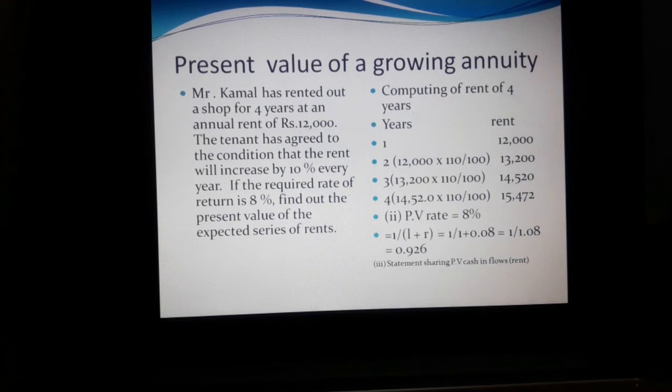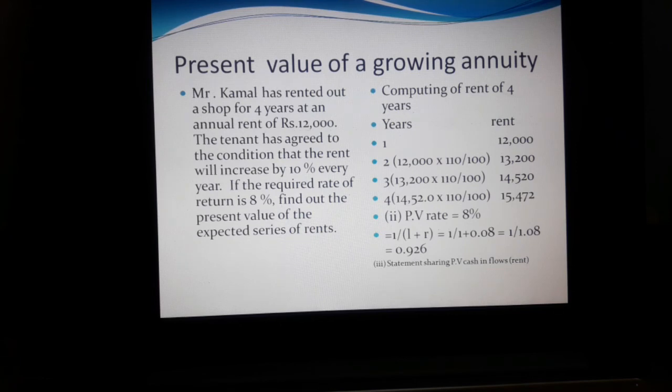Mr. Kamal has rented out a shop for 4 years at an annual rent of rupees 12,000. The tenant has agreed to the condition that the rent will increase by 10% every year. If the required rate of return is 8%, find out the present value of the expected series of rents.